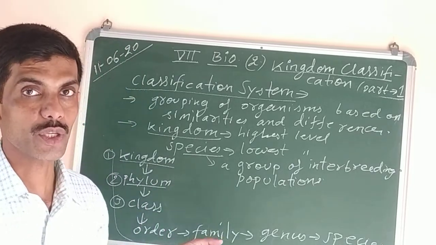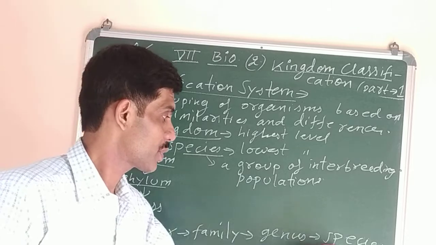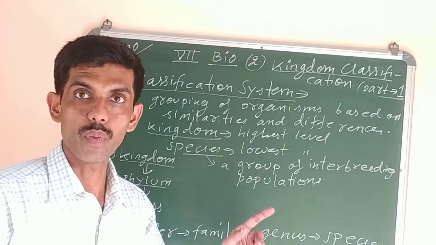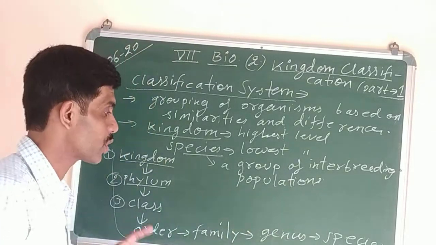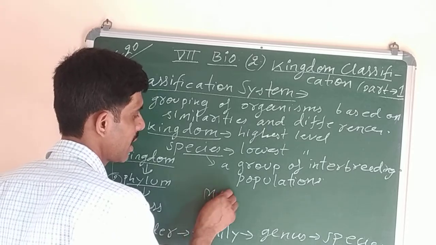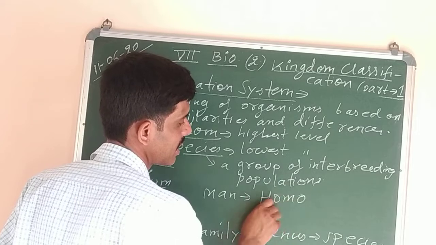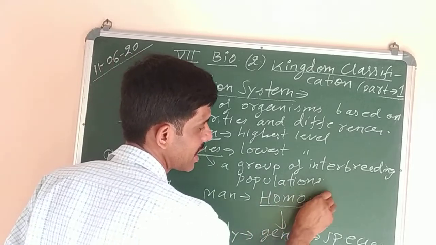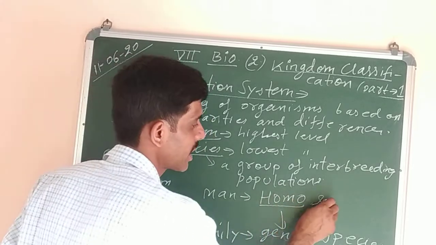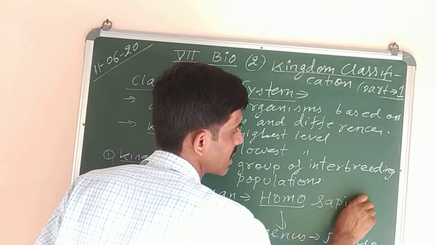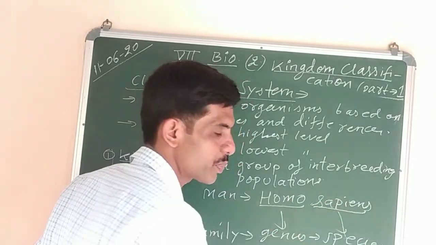For example, the human species. Our species is sapiens, Homo sapiens. Our scientific name is Homo sapiens, that is man. Homo represents the genus name, and the next one is sapiens, which starts with a small letter, S-A-P-I-E-N-S. The sapiens indicates the species name.